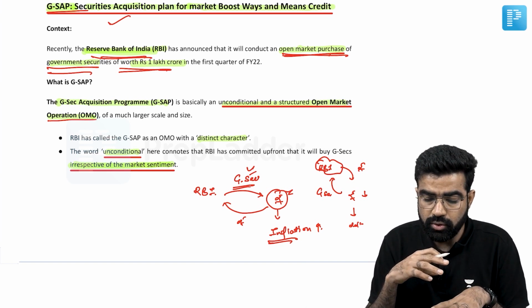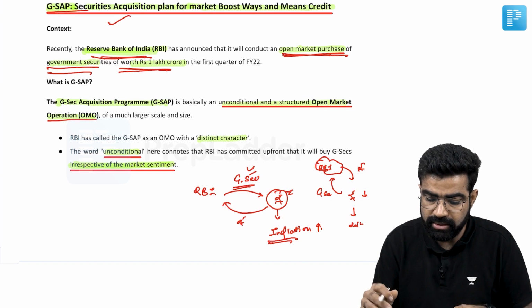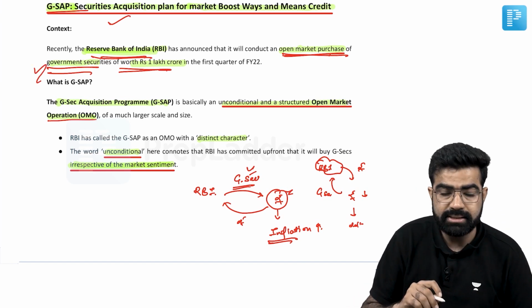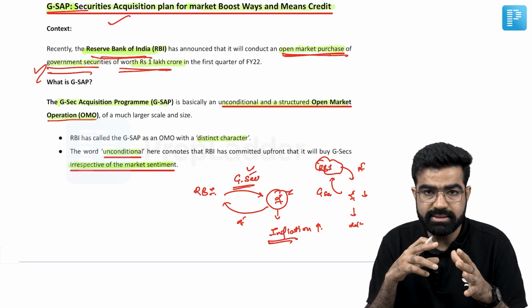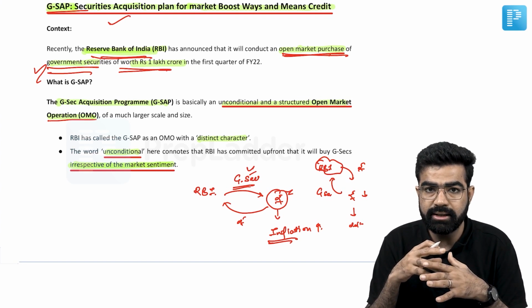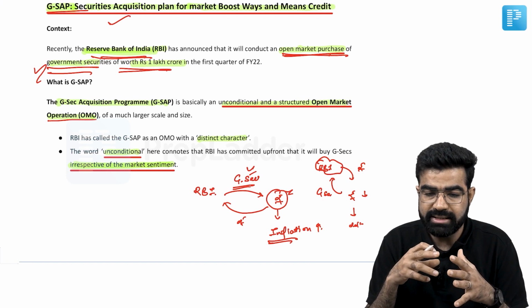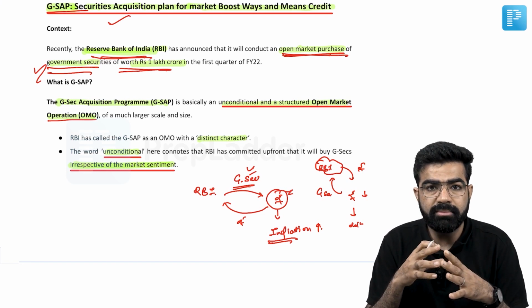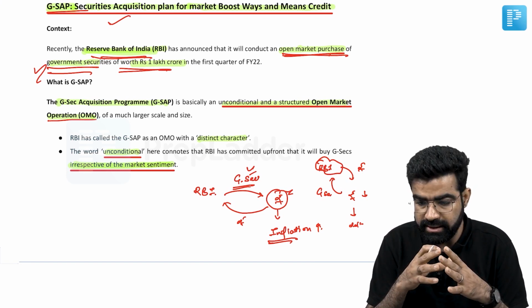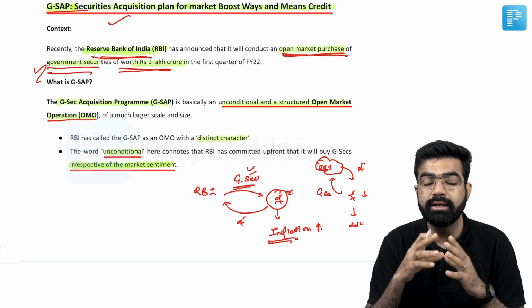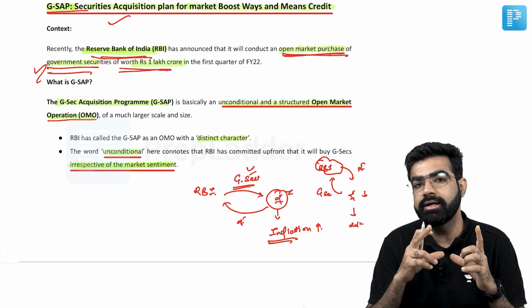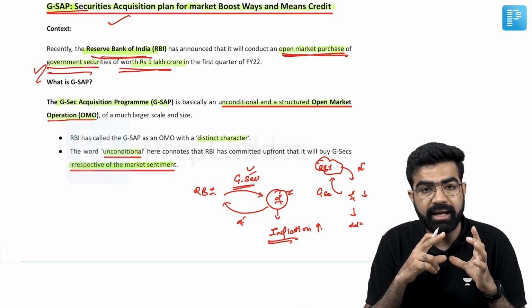It means 1 lakh crore rupees will be injected into the economy by buying these securities. Now the question is, what would happen even if there is no inflation, and the conditions of the market change this scenario? The answer is that this is an unconditional buying mechanism.